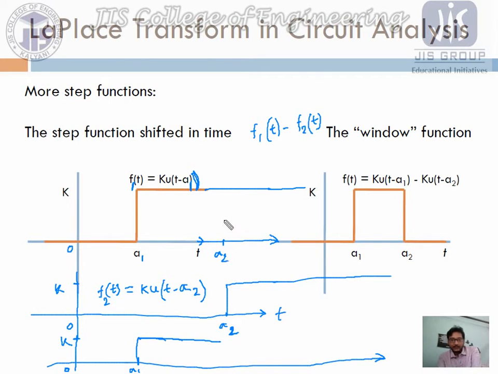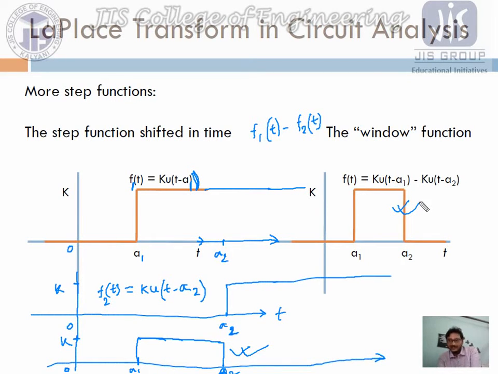Here the value is k, and at A2 time the other value is also k. So if we subtract k minus k, it will be 0. So at A2 time the function value goes to 0. And after this A2, the first function has the value k and the second function also has the value k, continuing throughout the time. So the rest of the time it always provides 0, right? Now look carefully, is the resultant function we are getting the same as this one?